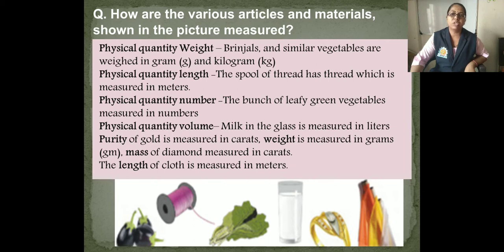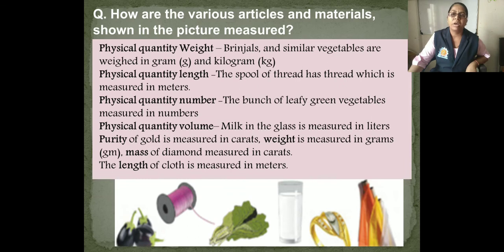For length, the spool of thread is measured in meters. For the physical quantity number, a bunch of leafy vegetables is measured in numbers. For volume, a glass of milk is measured in liters.